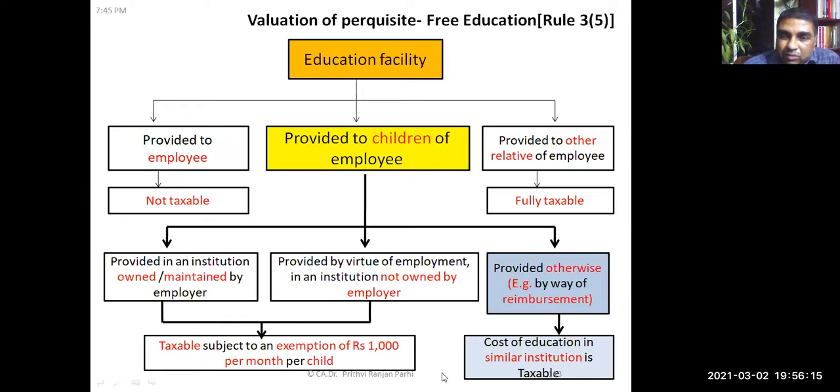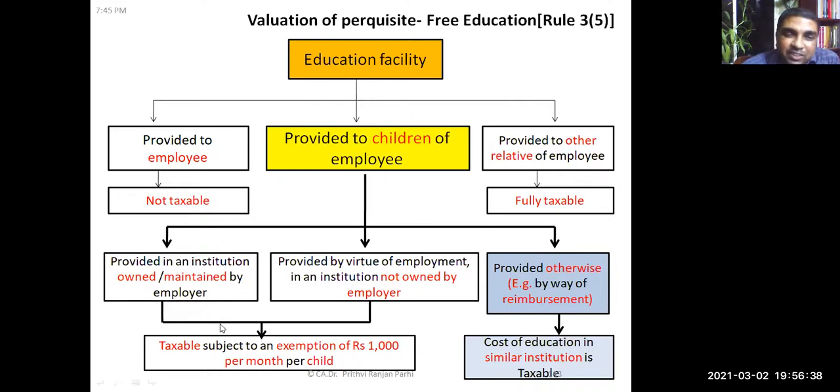So in that case, I think it will come in the second option if it is reimbursement of fees in any institution. The second option is that an institution is involved. But in the third option, whether an institution is involved or not, we are not sure. It is provided otherwise.